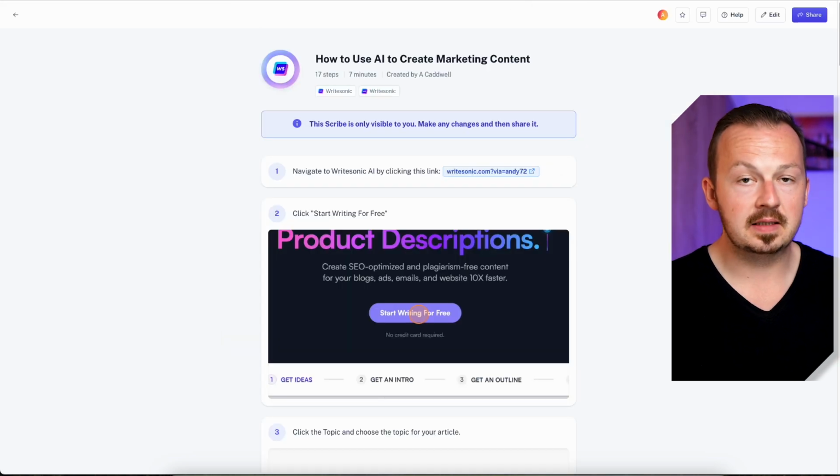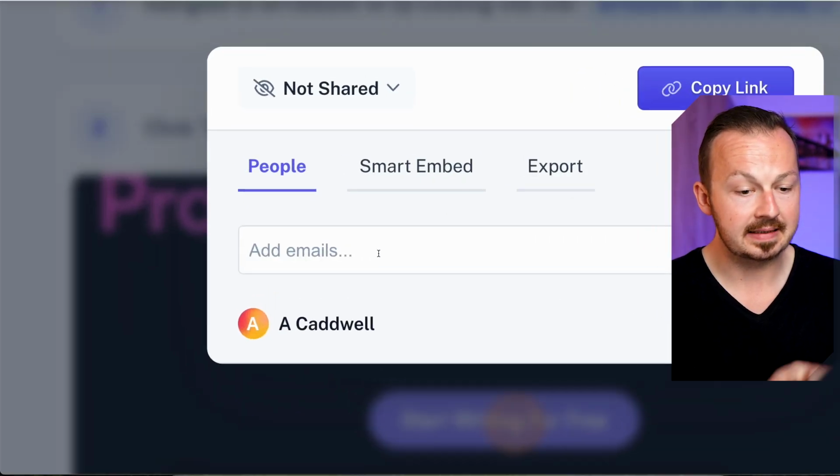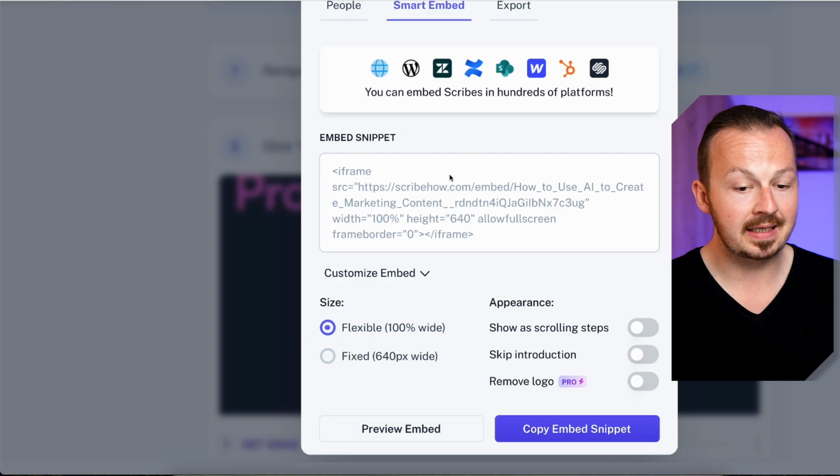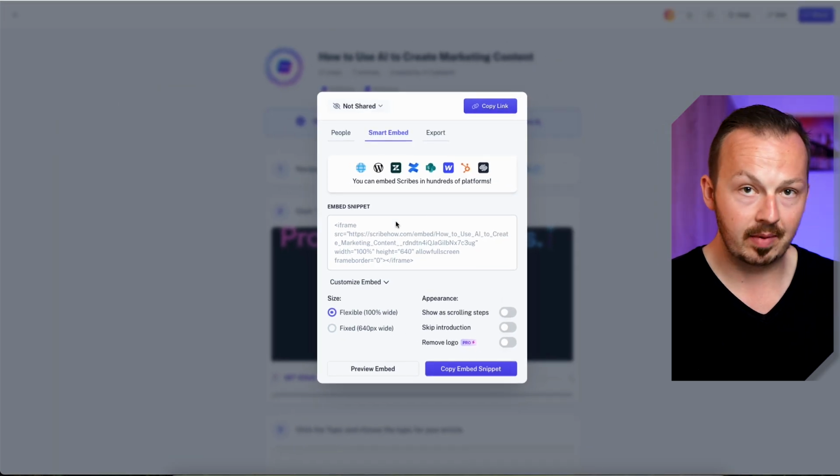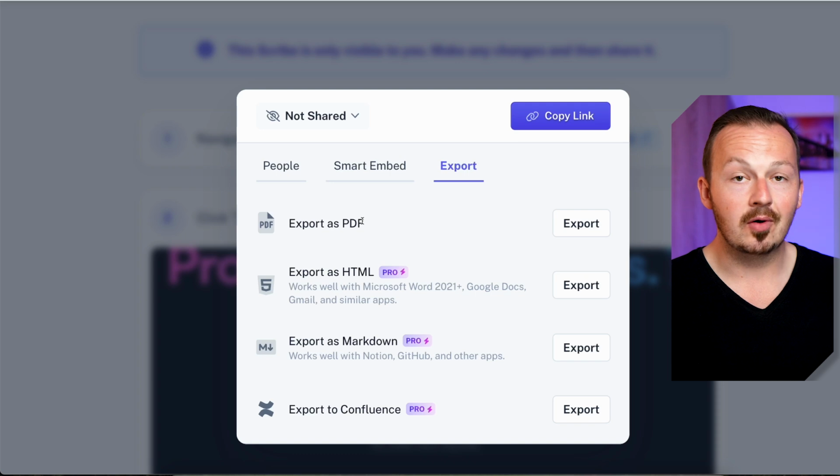Once you finish customizing this document, what you can do is just simply click on this share button. You can send it directly to somebody's email. You can also smart embed it into your landing page if you're going to be setting up like a Google landing site, or you can just download it as a PDF.